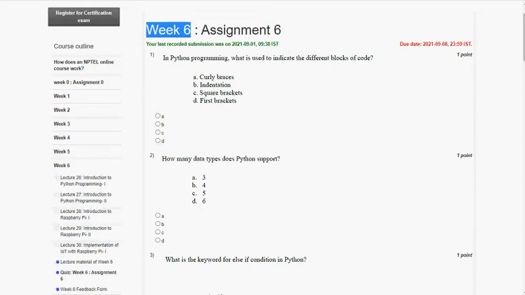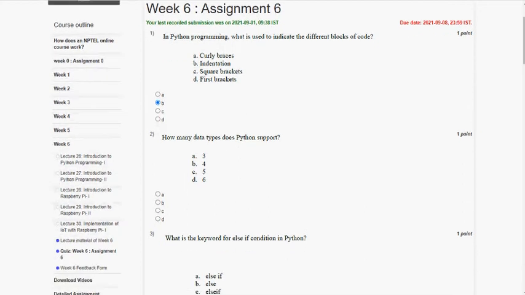Coming to the first question, in Python programming, what is used to indicate the different blocks of code? The answer for the first question is option B, indentation. So mark option B as the correct answer for the first question.